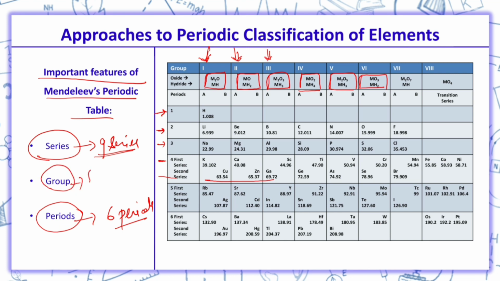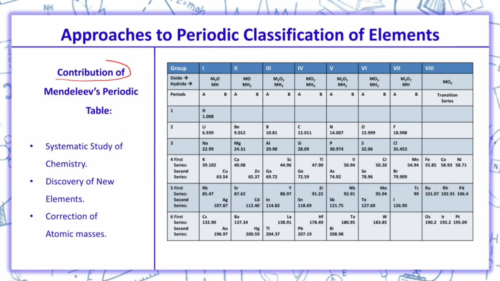So, there were 8 groups in his periodic table, and he arranged his periodic table on the basis of physical and chemical properties of the elements. And we can see over here that he arranged elements in increasing order of their atomic masses. Now, what is the contribution? Because we say that main credit goes to Mendeleev only to classify his periodic table. So, what were the contributions made by Mendeleev?